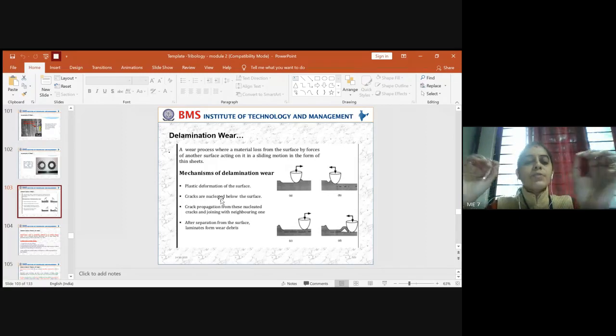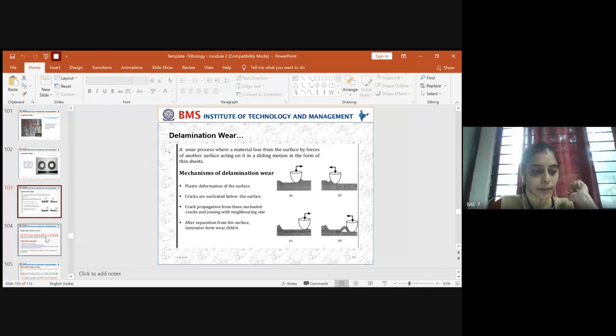So wear debris we have studied already in the previous class. I told you, let me connect to wear debris, then come back to delamination wear. So these are the 4 verticals which come across in a delamination wear concept. Okay, so this is just a small background prerequisite to understand what we mean exactly related to delamination.